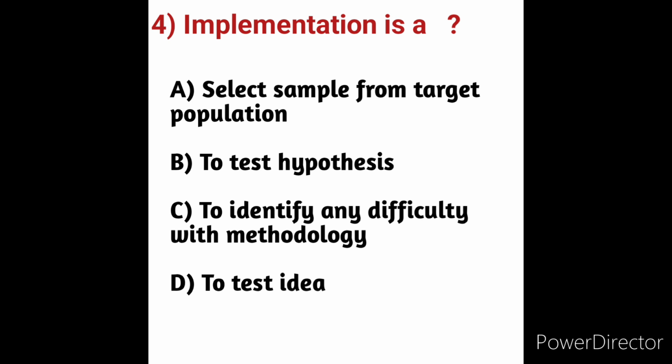Implementation is a part of the project cycle that bridges the planning process and project outcomes. How well this step is executed can ultimately determine the success of the project. Implementation is to identify any difficulty with methodology. So here option C is the correct answer. What is meant by methodology?